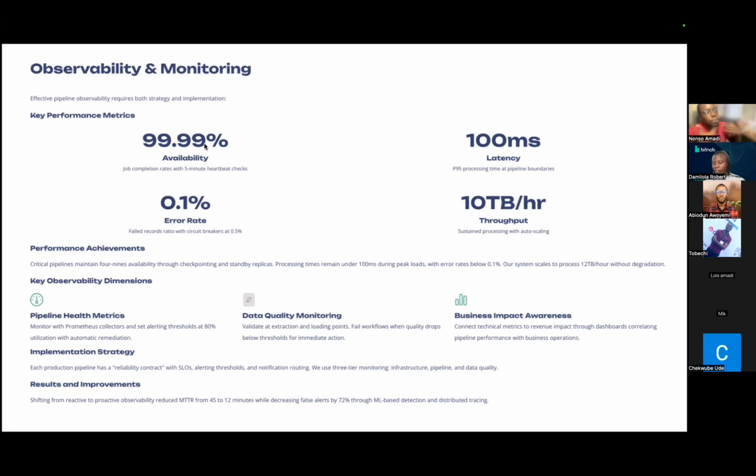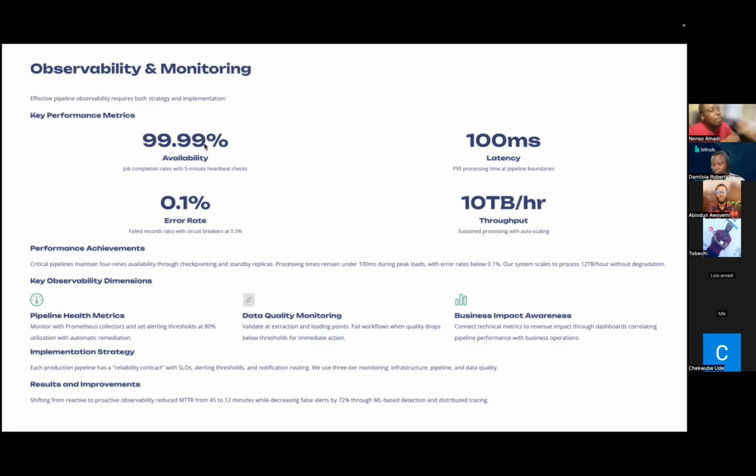When we have proper observability and monitoring in place, it allows us to shift from being reactive to being proactive. In a case where we have failure, there is something called MTTR, the mean time to recovery. What that basically means is: how long does it take for you to resolve a particular issue with regards to your infrastructure? Because we are being proactive with our data pipelines, we can definitely improve our mean time to resolve.